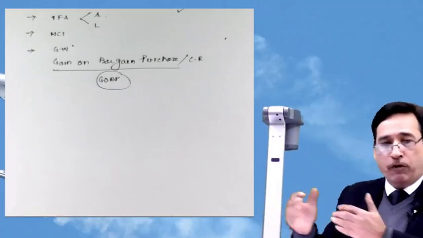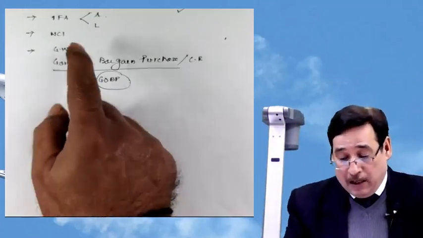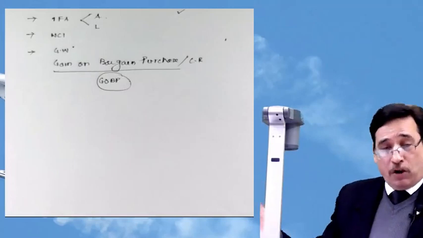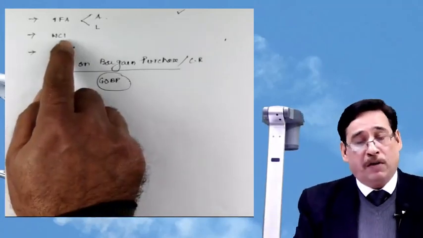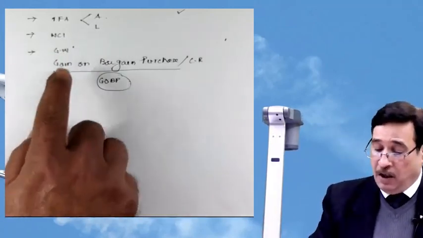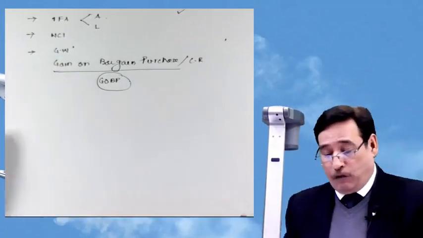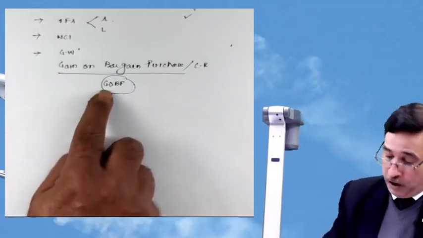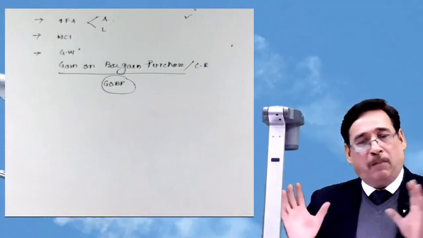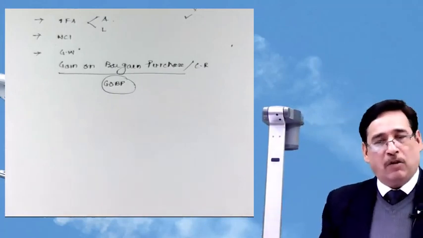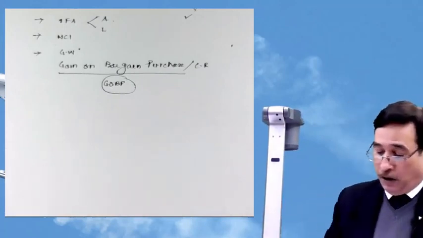In case there is any non-controlling interest, we will also recognize it. Besides, if there is any goodwill or gain on bargain purchase, we need to recognize the same. These are the basic objectives of this standard. Is it clear to you or not?